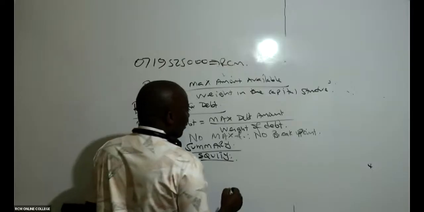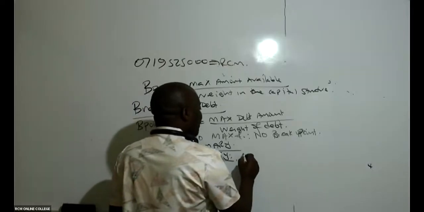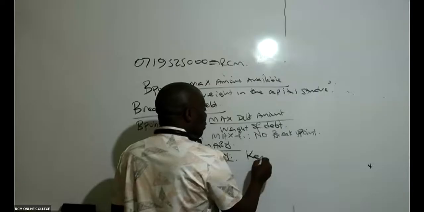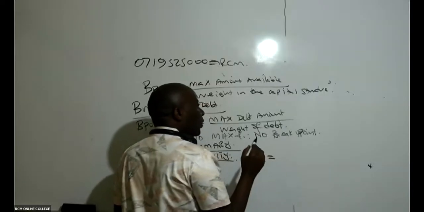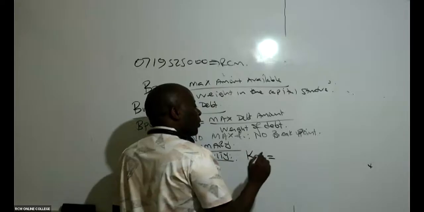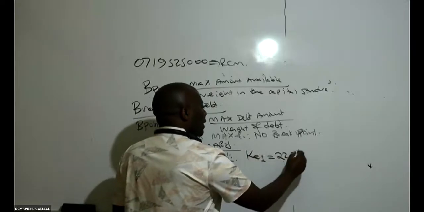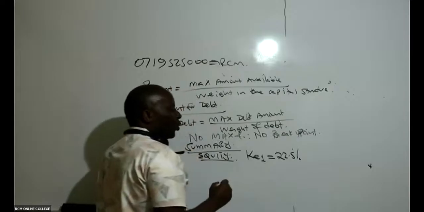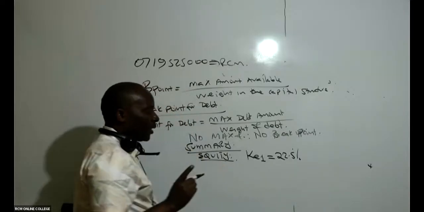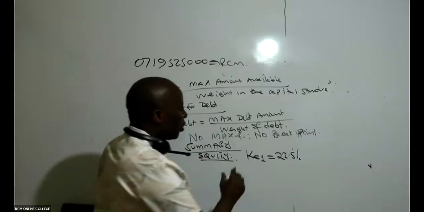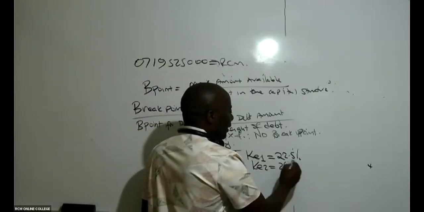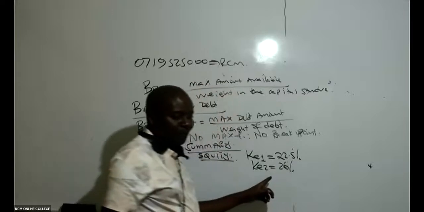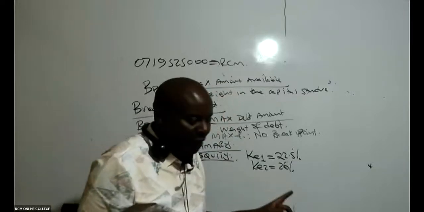So remember, for equity, I have in this case here cost of equity 1. Is there somebody who can remind Mwalimu what cost of equity 1 was? Was it 22.5%, the one of retained earnings? And then the cost of equity 2. Cost of equity 2 was 26%. Is there somebody who is able to remember this?